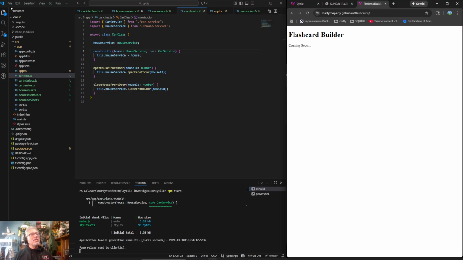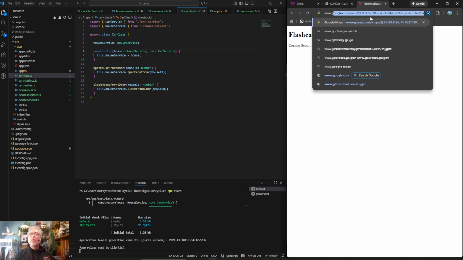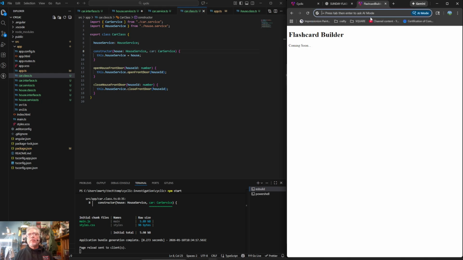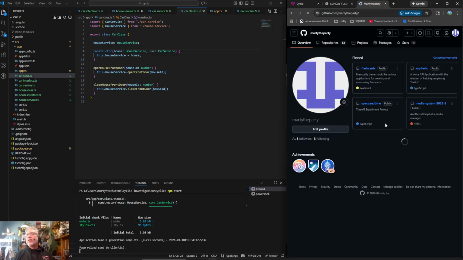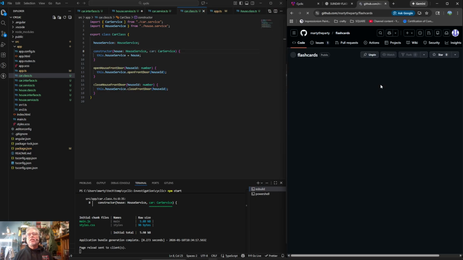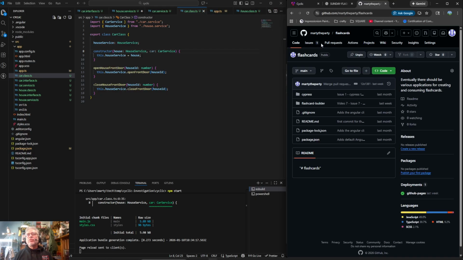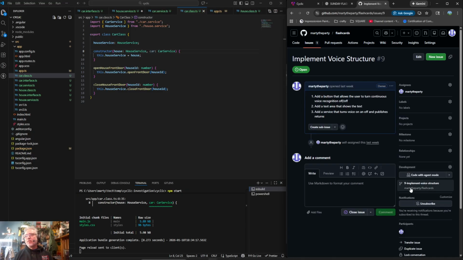So I think the smart thing to do next is to go to GitHub, Marty the Party. I've pinned the four things I actively work on, and this one is flashcards. It looks like I have one issue, and I think I'm actually working on code now, finally. Implement voice structure. It's assigned. Does a branch exist? Looks like there's a branch, called 9 implement voice structures.